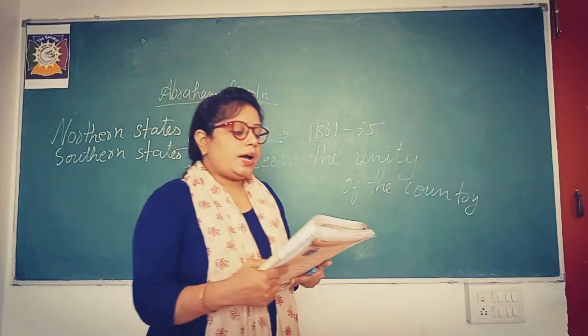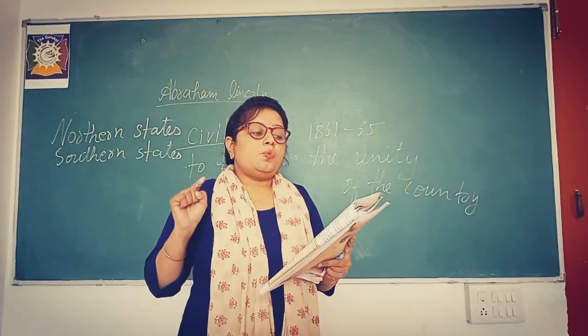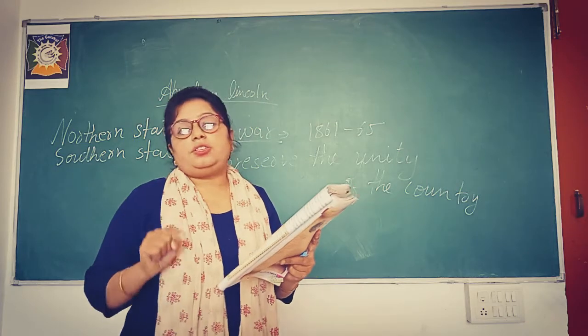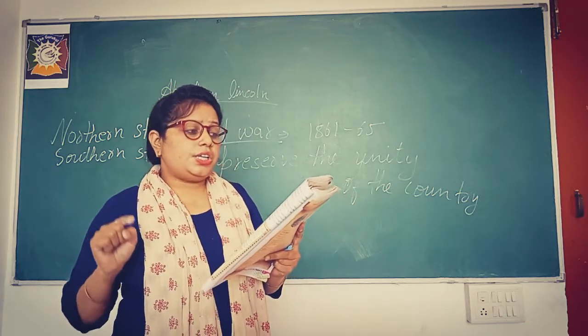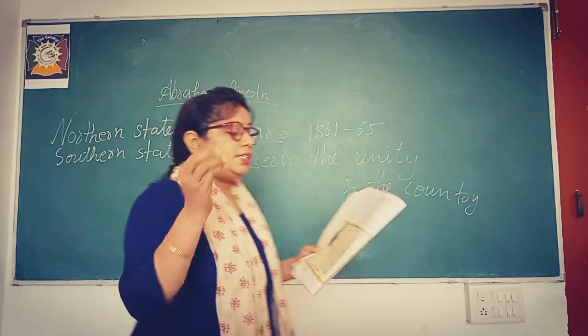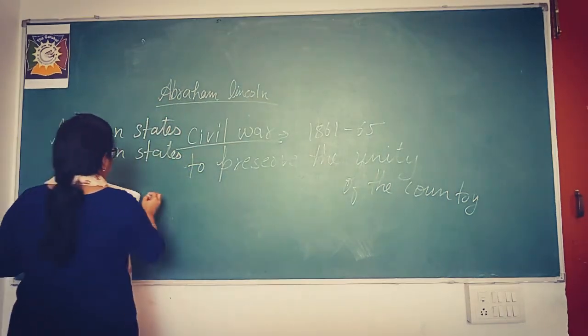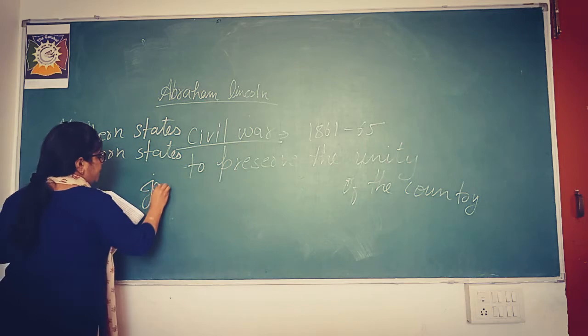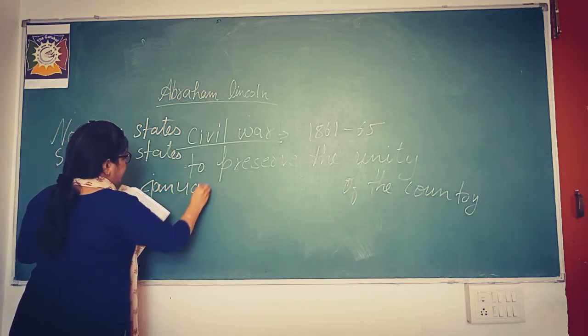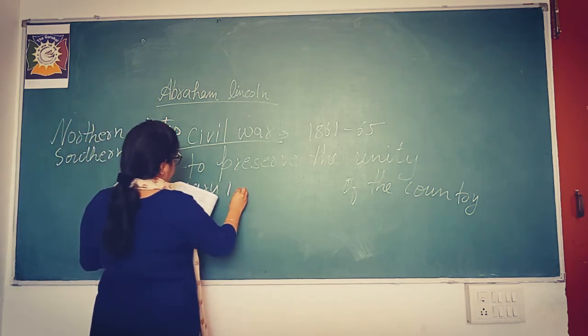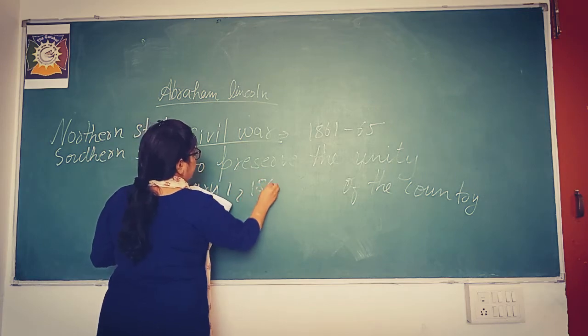Okay, so now what happened on January 1st, 1863? Lincoln issued, this is a very important statement, just go through that. I'm going to write the date here first. January 1st, and 1863 was the year.